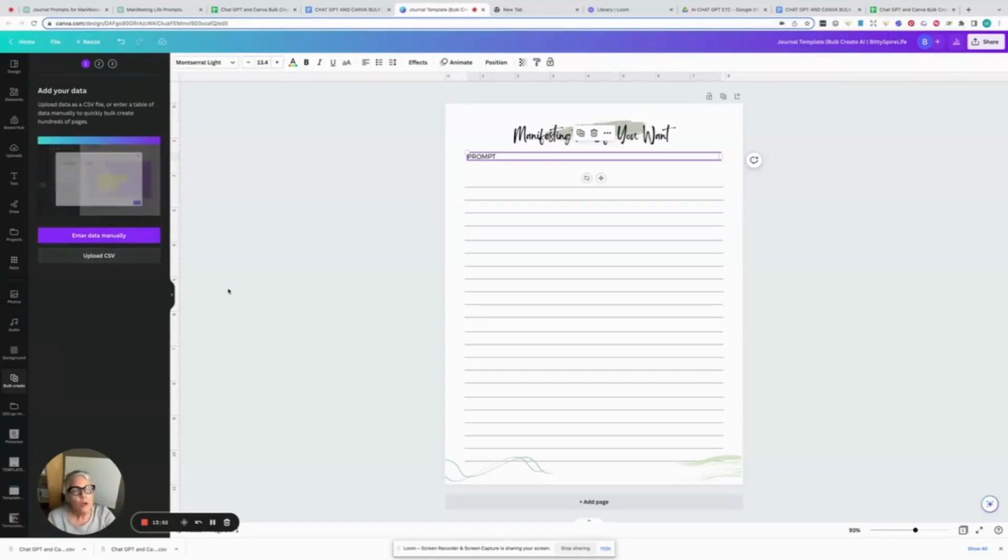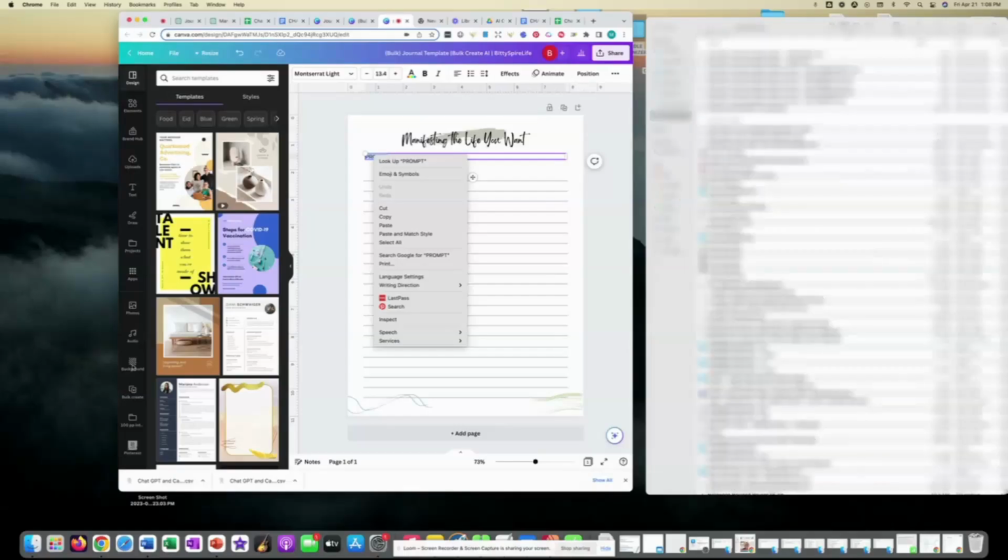Now, for those of you who might be watching this and you're not interested in using Google Sheets or Google Drive, let's say, to do any of this, you do have the option to enter data manually. And what you would do is you would hit that button and then you would pull up your sheet and you would just copy the prompts one at a time into each of the 20 pages. But I want to show you this way because I think if you follow along and you sign up at the end and you have me send you this and you follow along and do it yourself, you're really going to see that it's doable. Okay. I promise.